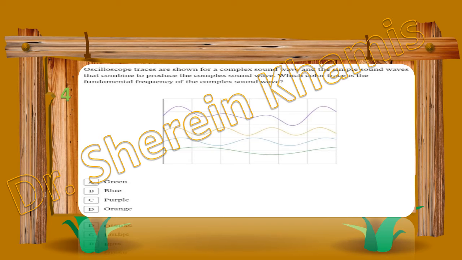So it will be a very smooth, very straight line, giving a smooth wave with very low frequency.